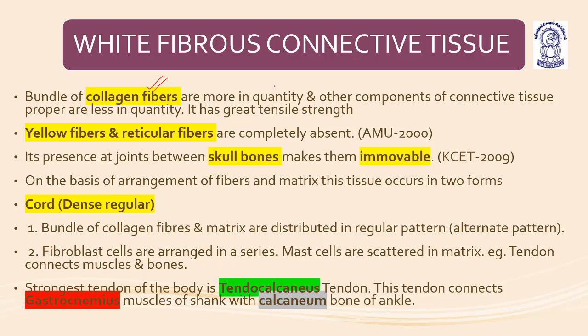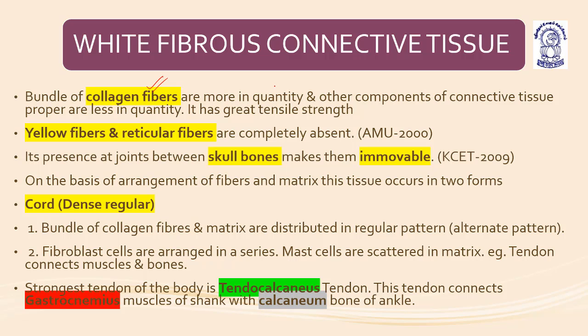It has greater tensile strength. So please remember, in case of white fibrous connective tissue, this category of fibrous connective tissue has a large amount of collagen fibers arranged in bundles. These components of connective tissues are very less in quantity and they have greater tensile strength. Yellow fibers and reticular fibers are completely absent in white fibrous connective tissue. As the name suggests, white means it has only collagen fibers, no yellow fibers and no reticular fibers.